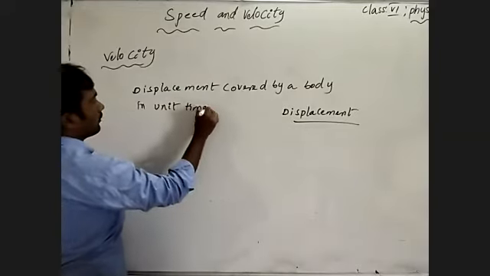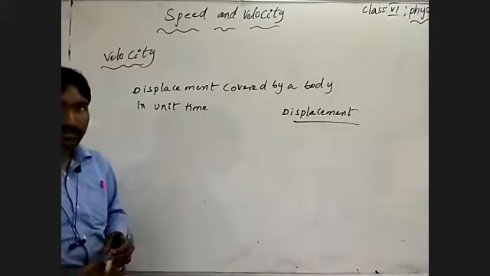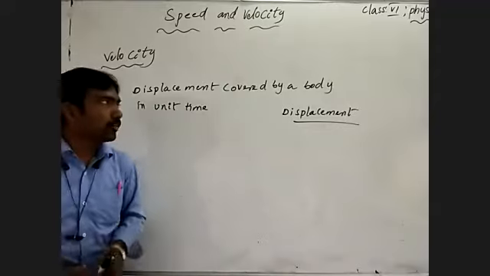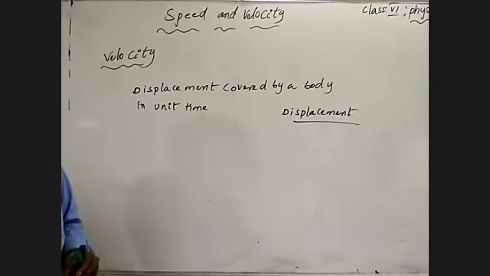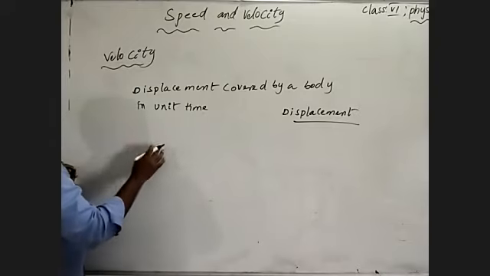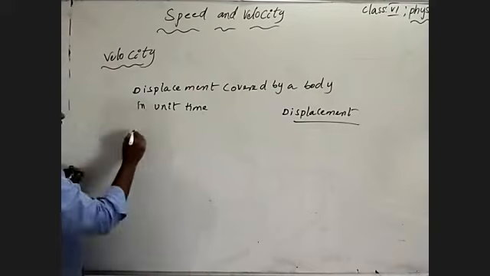Unit time is known as velocity. Before, we discussed speed, the distance covered by a body in unit time. Now it is displacement covered by a body in unit time. Otherwise we can write displacement covered by a body in a given interval of time.